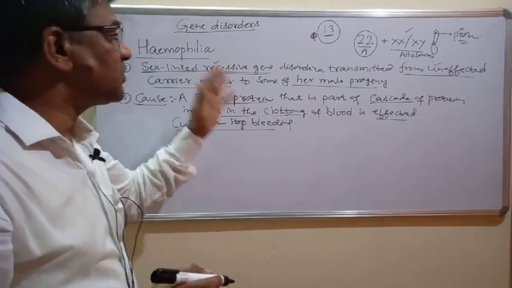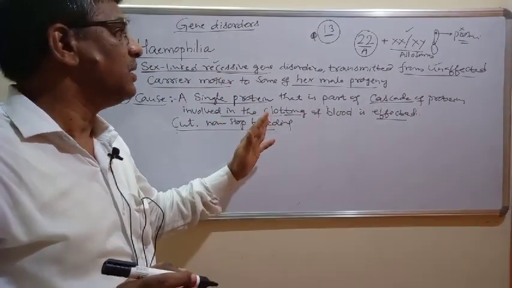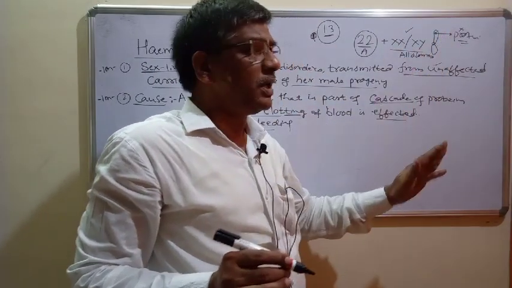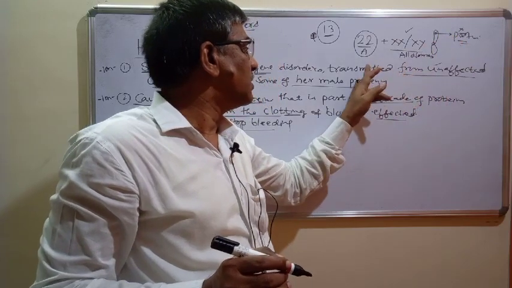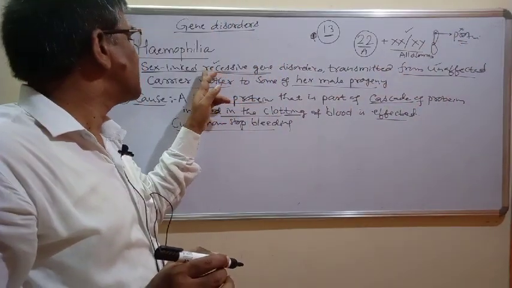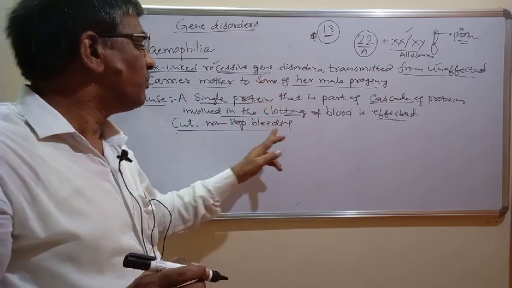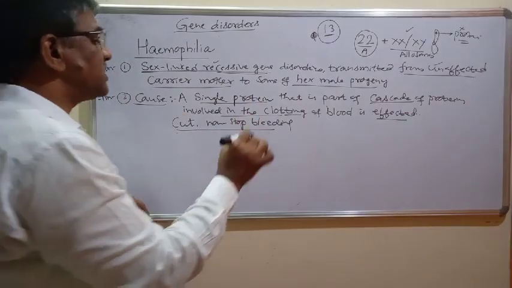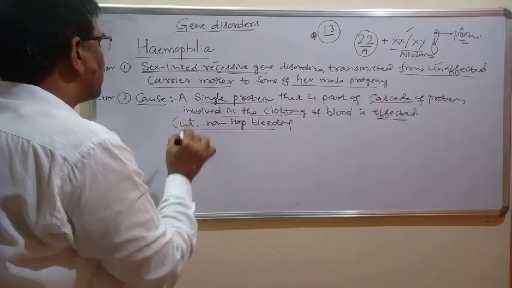Now what you can understand is that hemophilia is a disease where, because of the absence of a protein, and the protein is absent because the gene has become recessive on the X chromosome, clotting of blood is delayed, and continuous, non-stop bleeding takes place even for a small cut.